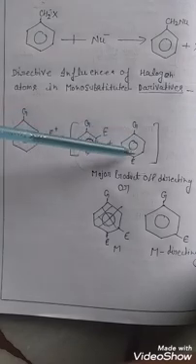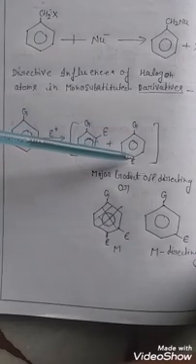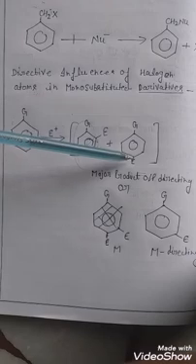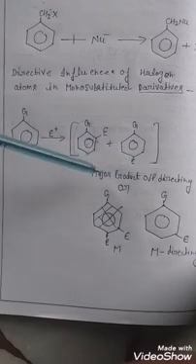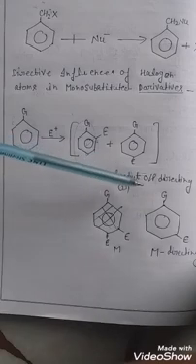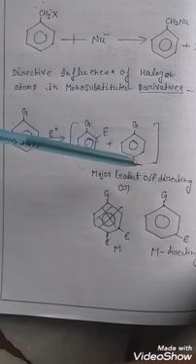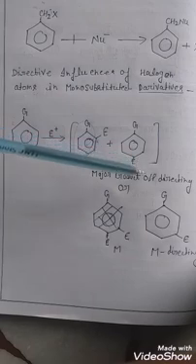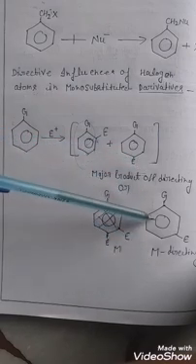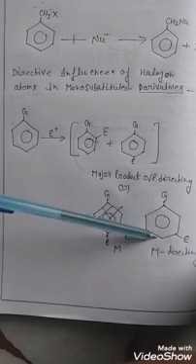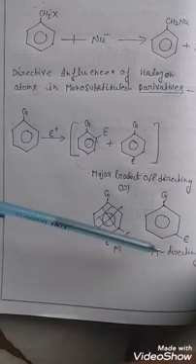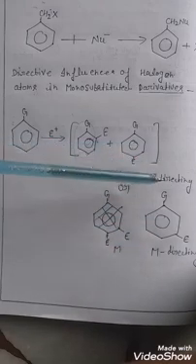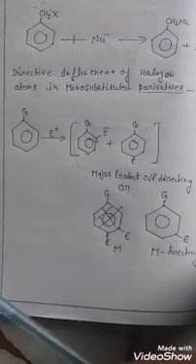The ortho and para positions have the same properties, so products are made at ortho and para. The meta position is different, so the meta directing group is separate from the ortho and para directing Z group.